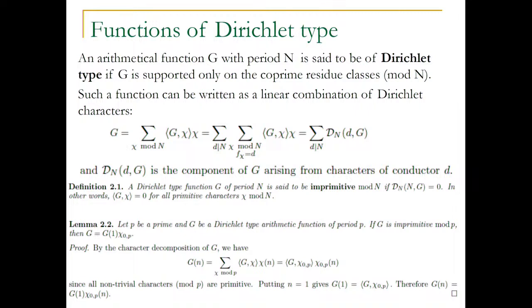So we start off with the easy case: let P be a prime and G be a Dirichlet type arithmetic function. If G is imprimitive mod P, then we can tell what it looks like. It has to look like a multiple of the trivial character. That's the proof. It's a one-line proof. I'm not going to go through it, but it's more or less simple. So we begin with the base case of a prime, and in that case, we can characterize these functions precisely.